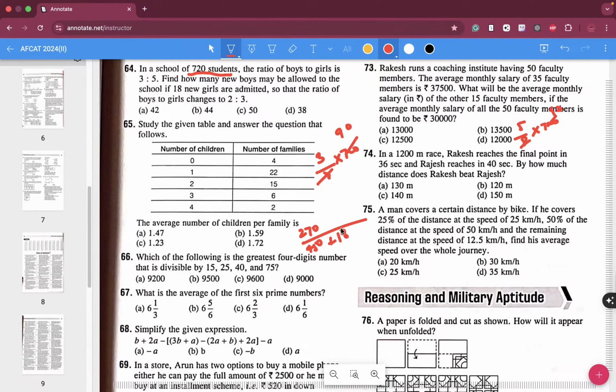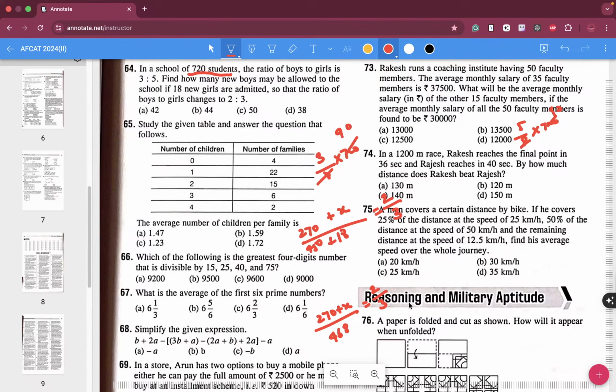Already 18 new girls have been added. How many boys are added we don't know. And this value has to be 2 by 3. So (270 plus x) divided by (450 plus 18, which is 468) is equal to 2 by 3.